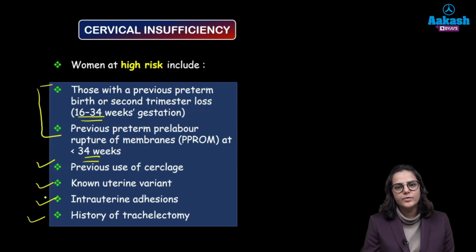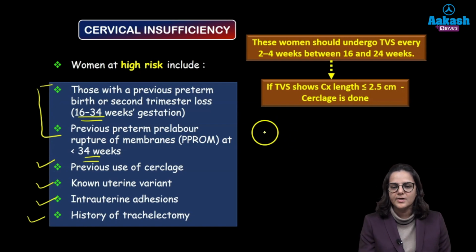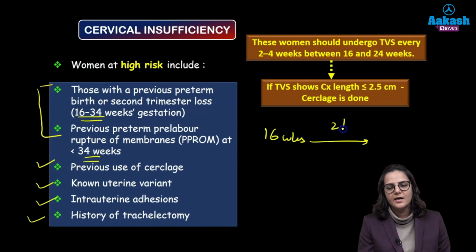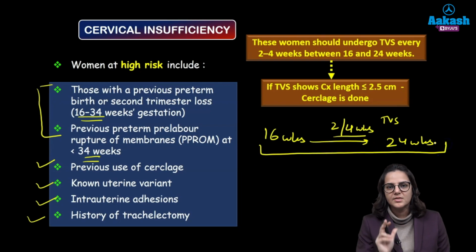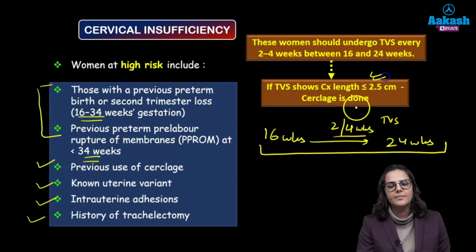So what will we do in these patients? In these patients, we will do TVS every 2 to 4 weeks starting from 16 weeks onwards. So from 16 weeks onwards, every 2 to 4 weeks we will do transvaginal sonography, till 24 weeks. At any point between 16 to 24 weeks, if the transvaginal sonography says that the cervical length has become less than 2.5 centimeter, then we put a cerclage in these patients.